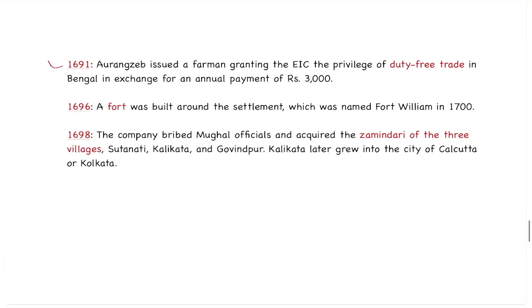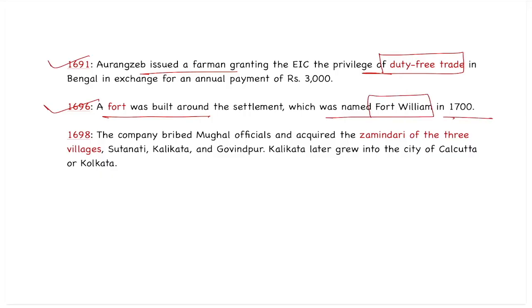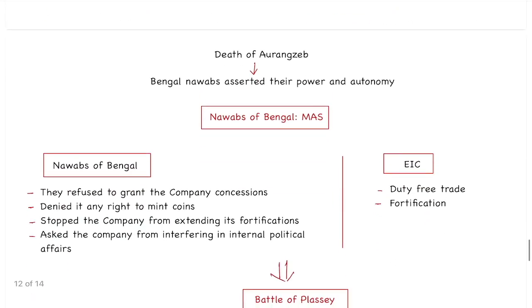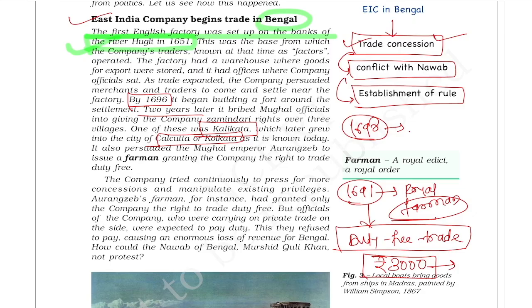If you see, in 1691, Aurangzeb issued a farman granting the East India Company the privilege of duty-free trade. In 1696, they built a fort around their settlement in Calcutta, which was formally named Fort William in 1700. And in 1698, they bribed the Mughal official and acquired the zamindari of three villages, Sutanuti, Kalikata and Govindpur. This Kalikata is the modern day city of Kolkata. So we have seen the early establishment of the British factories and trade concessions.